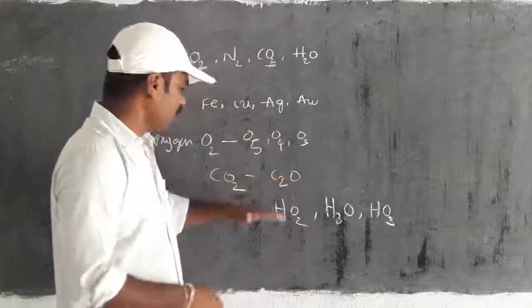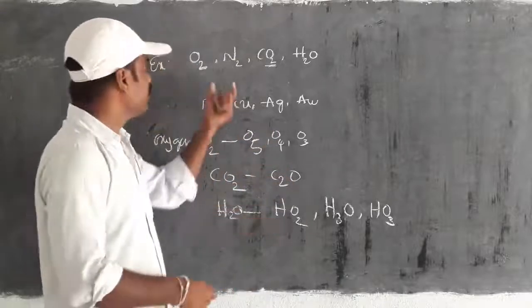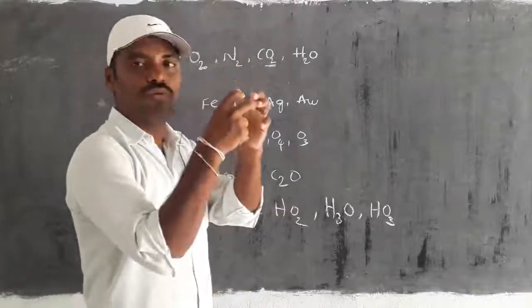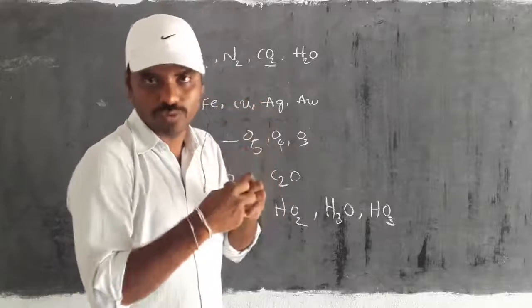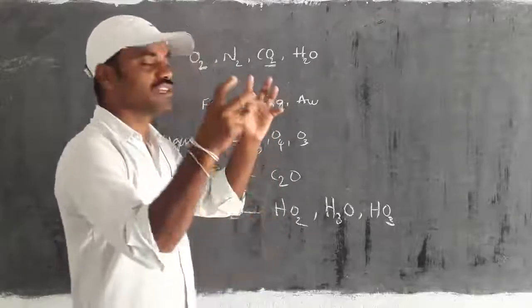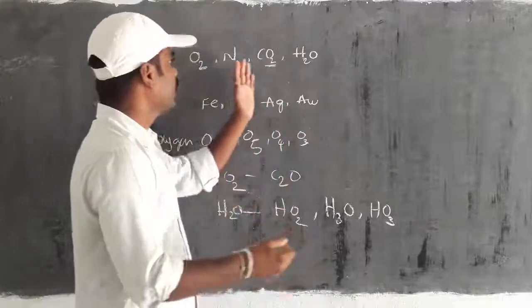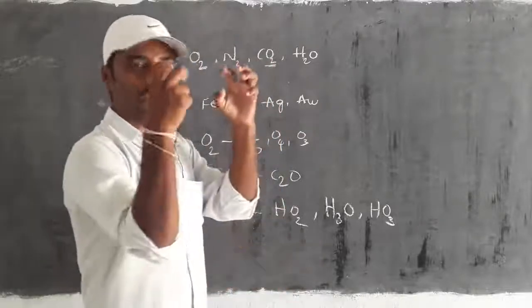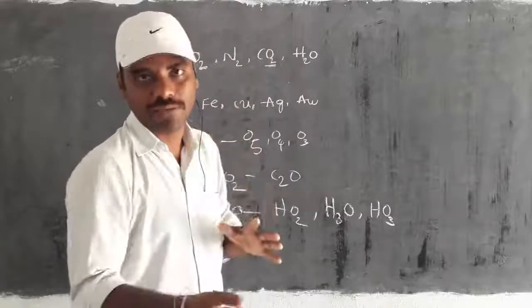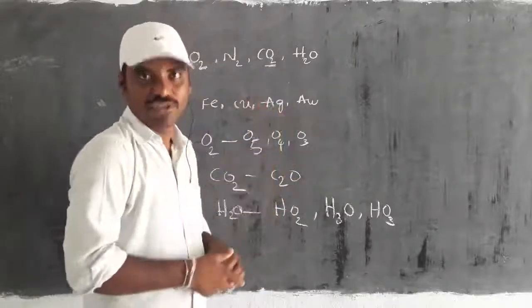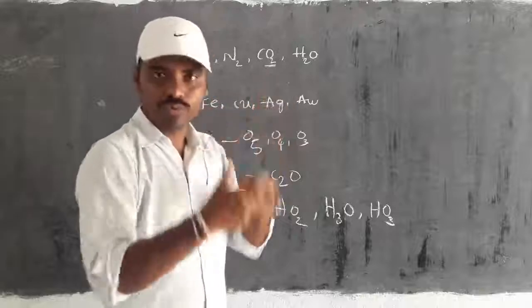From this we can notice that two atoms come close, meaning two atoms approach each other. Due to approaching close, an attraction is formed between the two atoms, right?